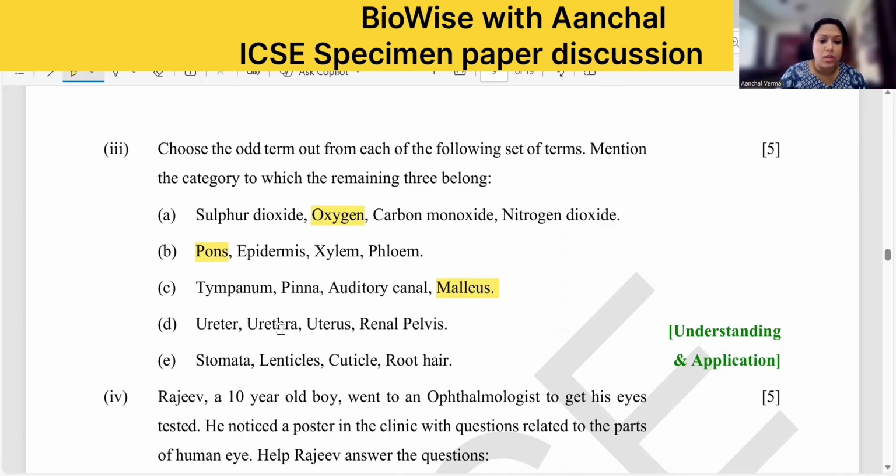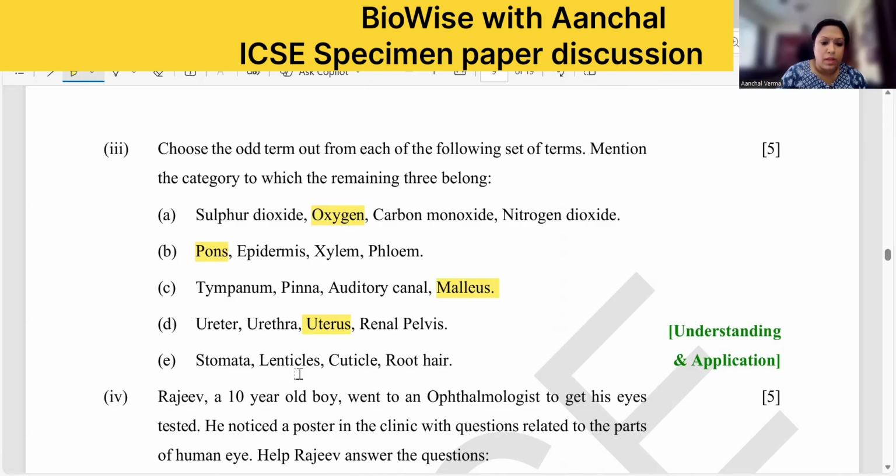Then ureter, urethra, uterus, and renal pelvis. In this case, uterus is the odd one out. Uterus is a part of the female reproductive organ, right? Uterus, not ureter, uterus. So the rest are parts of the urinary system, and this is the reproductive system.